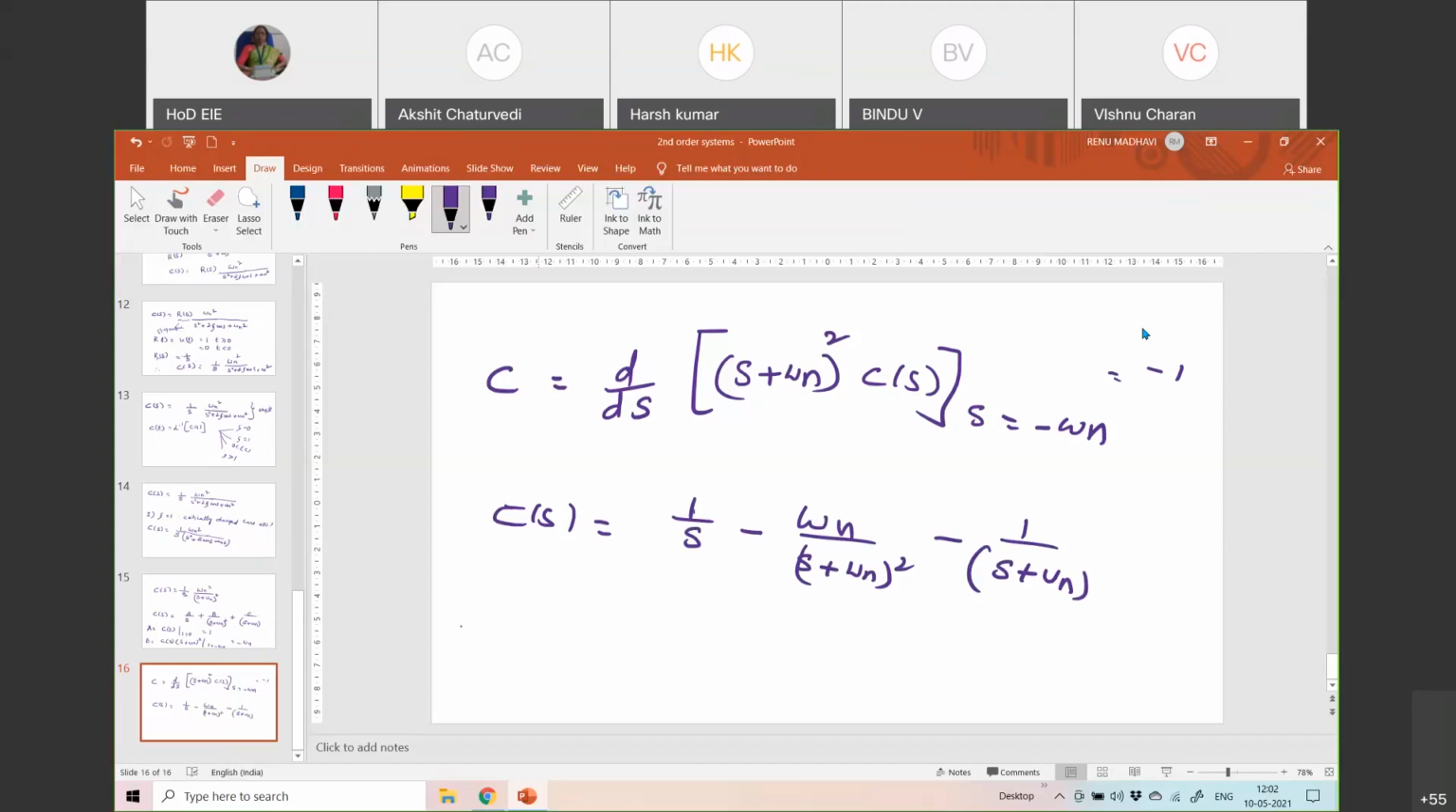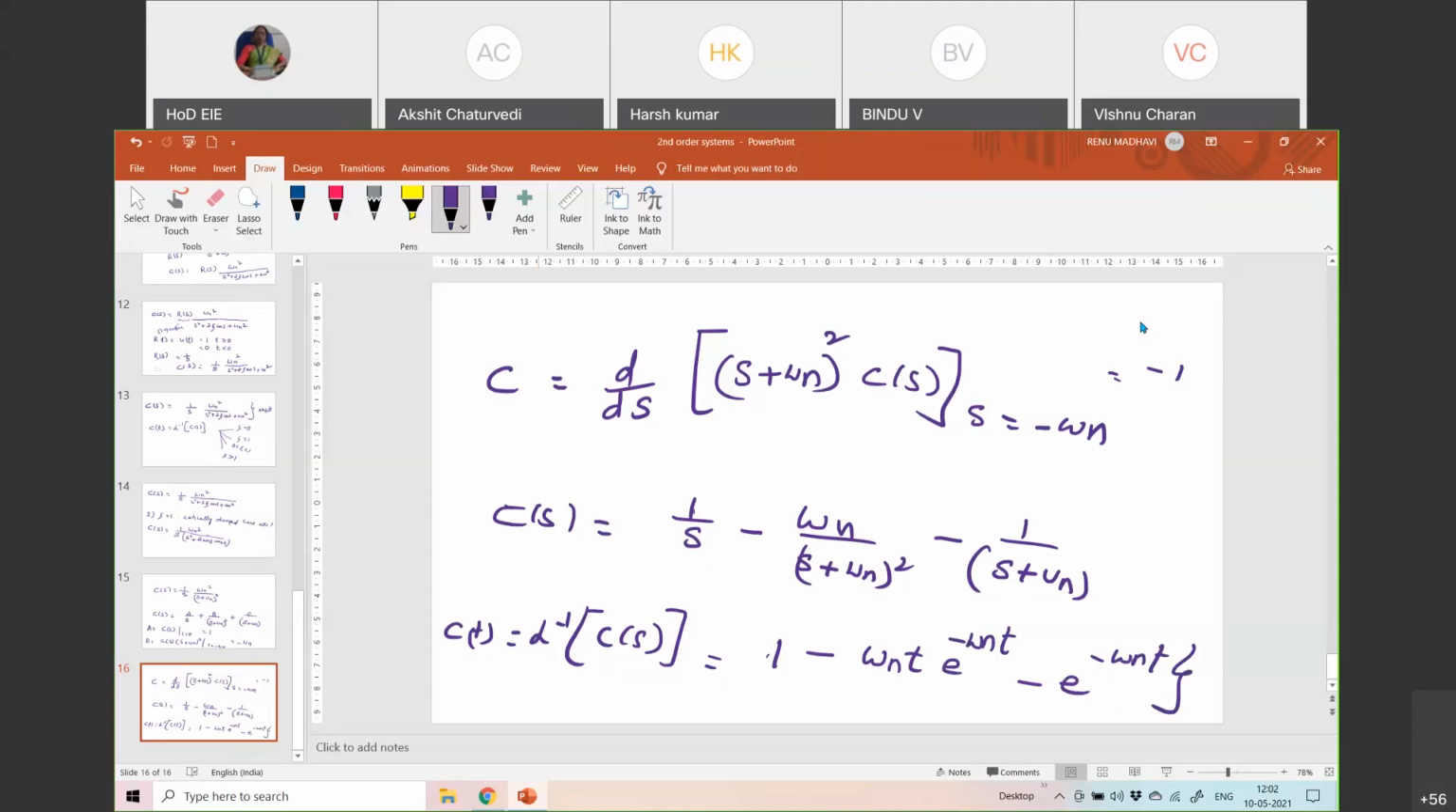Then the response C(t) is the inverse Laplace transform of C(s). The inverse Laplace transform of 1/s is 1, minus omega n times t e to the power of minus omega n t, which is the inverse Laplace transform of omega n/(s plus omega n) whole squared, minus e to the power of minus omega n t. So this is the step response of a second order system when zeta is equal to 1.